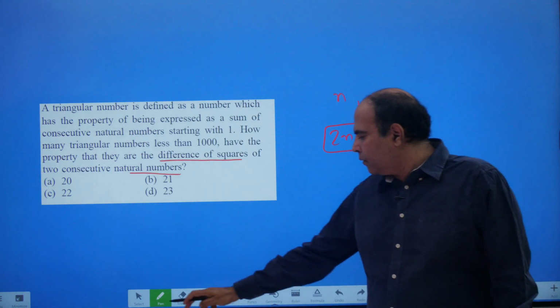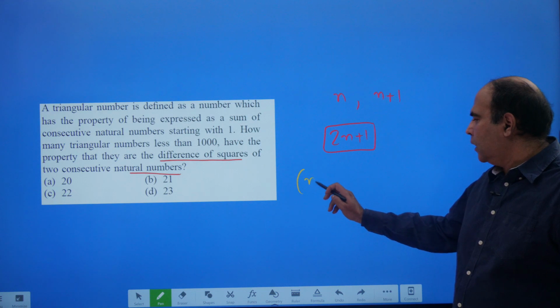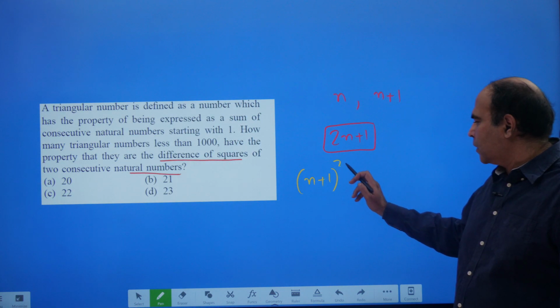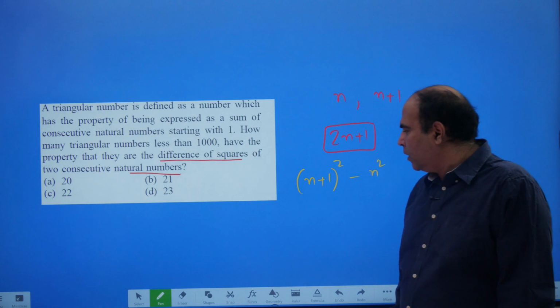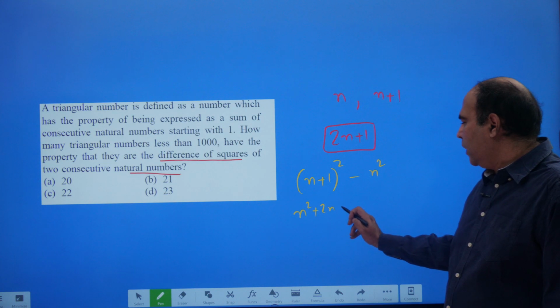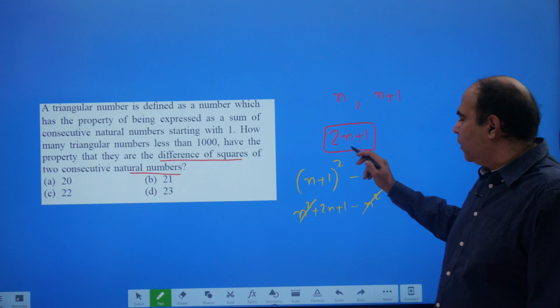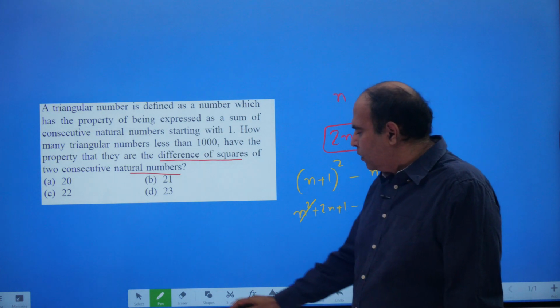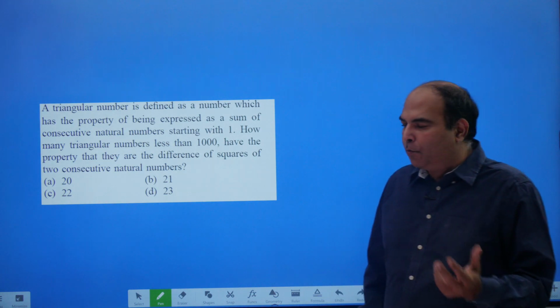Why? Because if you do a little bit of algebraic thinking, the difference of squares of two consecutive numbers is basically given by (n plus 1) square minus n square. If you expand this, you will get n square plus 2n plus 1 minus n square. So the difference of squares will always be 2n plus 1. This is a value that you should discover even when you think numerically.